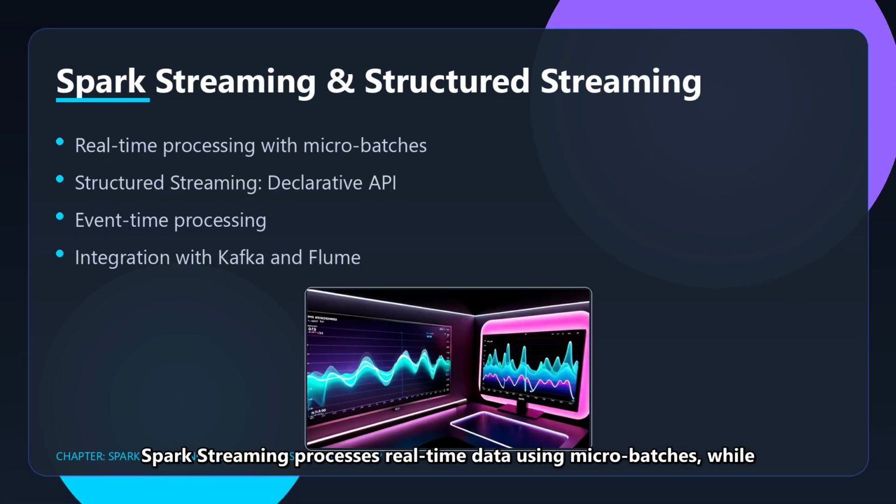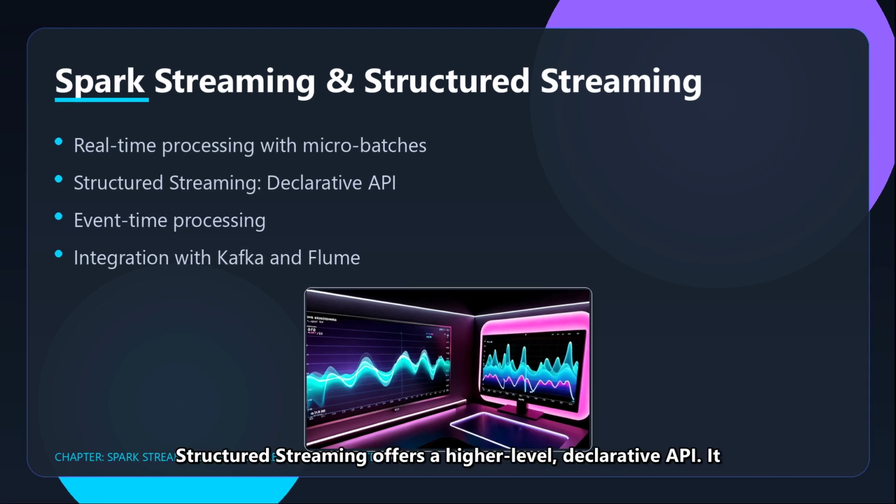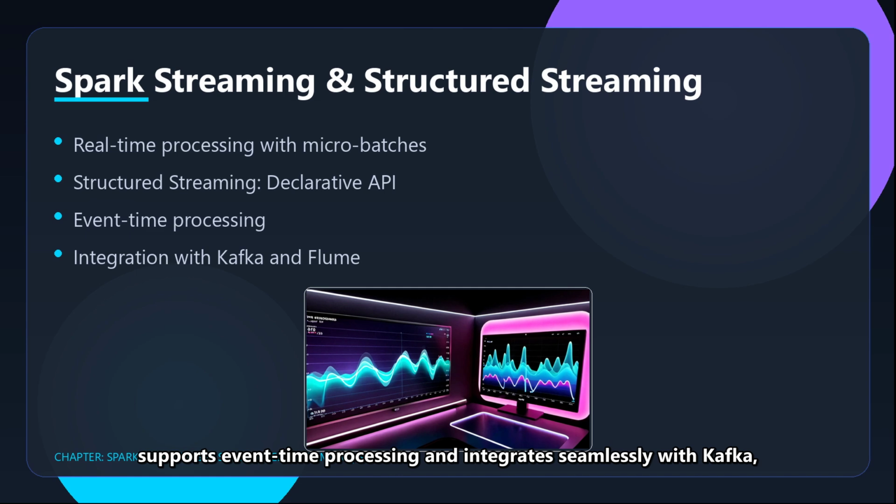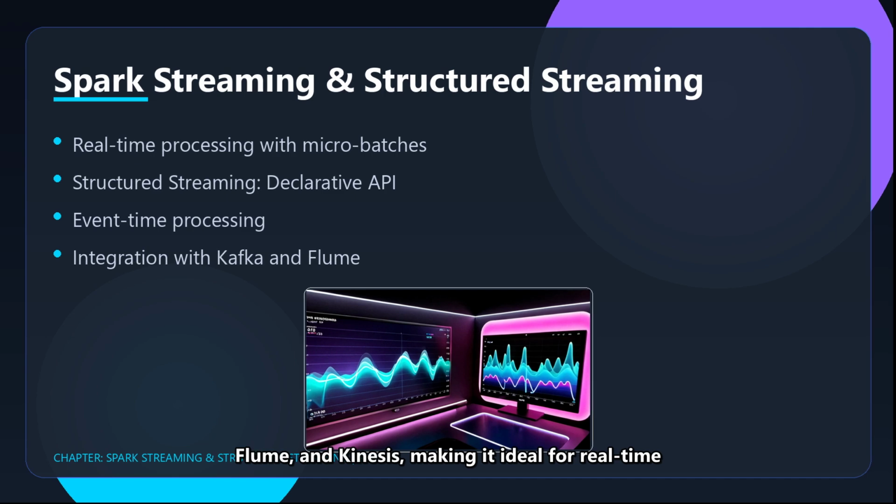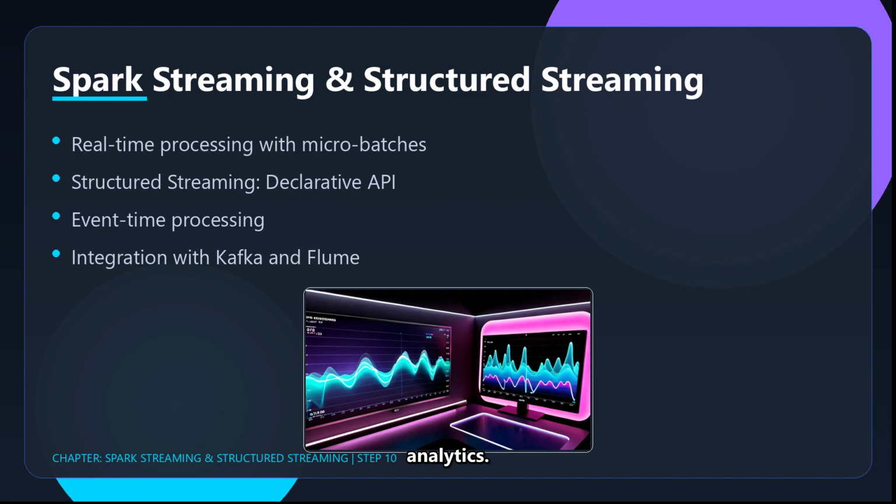Spark Streaming processes real-time data using micro-batches, while Structured Streaming offers a higher-level, declarative API. It supports event-time processing and integrates seamlessly with Kafka, Flume, and Kinesis, making it ideal for real-time analytics.